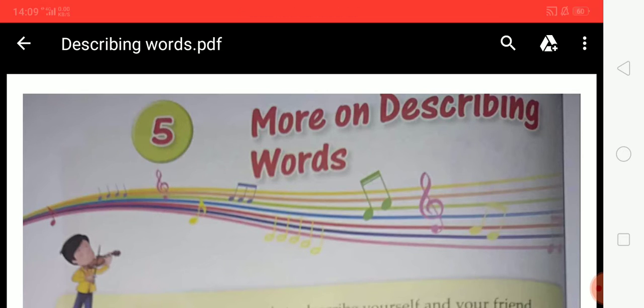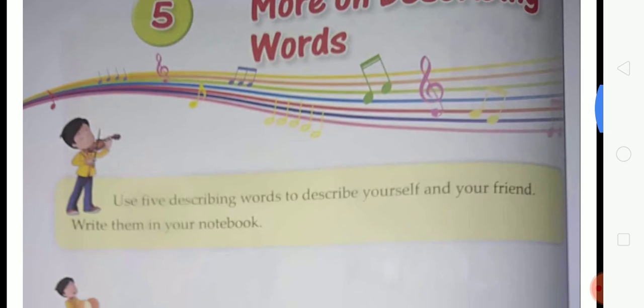So now come to chapter number 5, and the name of the chapter is More on Describing Words. In this chapter, students, we will discuss more on describing words. Now come to the topic. Use 5 describing words to describe yourself and your friend. Write them in your notebook. Here, students, you use 5 words to describe yourself and your friend and write these describing words in your notebook.